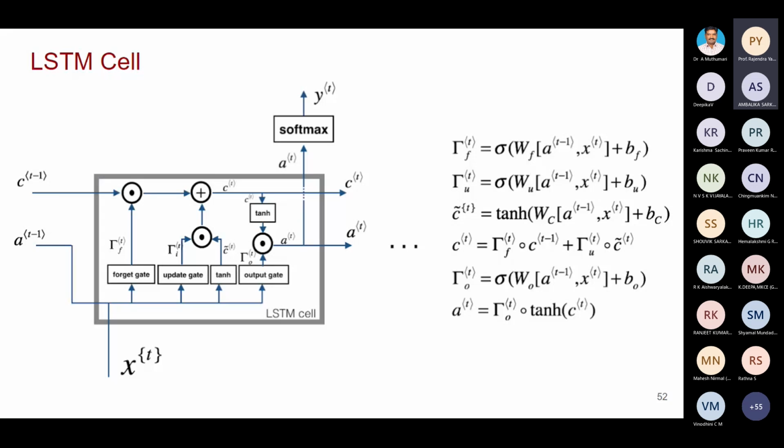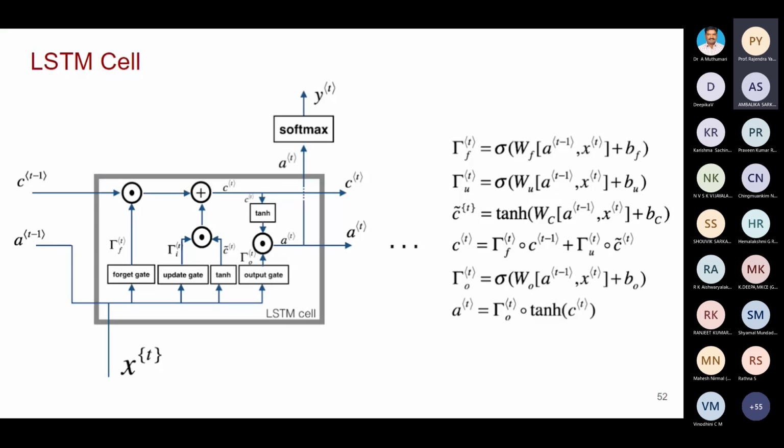Then c of t minus 1 is the state of the previous cell. The state of the current cell is c of t, the current hidden state is a of t, and the current output is y of t. But you see here we included three gates: update gate, forget gate, and output gate.